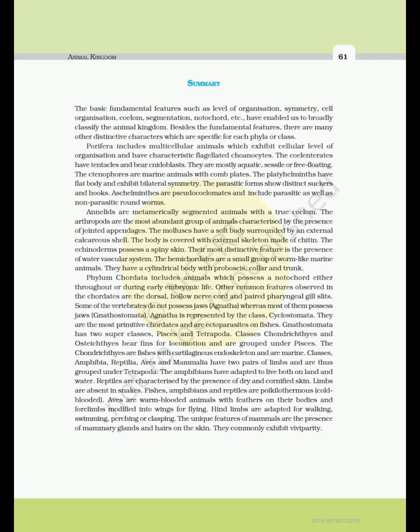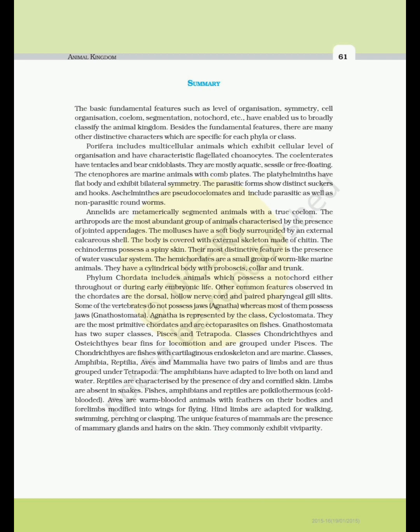Aschelminthes are pseudocoelomates and include parasitic as well as non-parasitic roundworms. Annelids are metamerically segmented animals with a true coelom. The arthropods are the most abundant group of animals characterized by the presence of jointed appendages. The mollusks have a soft body surrounded by an external calcareous shell. The body is covered with external skeleton made of chitin. The echinoderms possess a spiny skin. Their most distinctive feature is the presence of water vascular system. The hemichordates are a small group of worm-like marine animals. They have a cylindrical body with proboscis, collar and trunk.